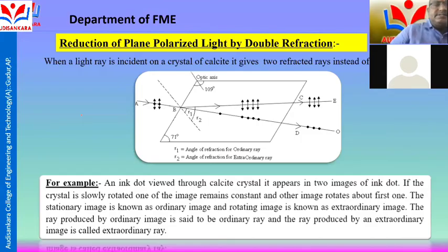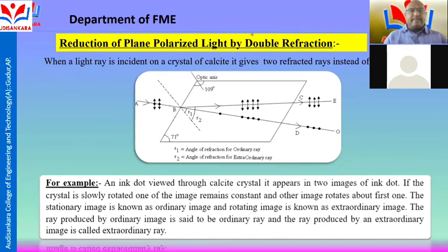My dear students, before this I would like to discuss the Nicol prism. It is based on double refraction. Double refraction is when a light ray is incident on a crystal of calcite, it gives two refracted rays instead of one. That is called double refraction.